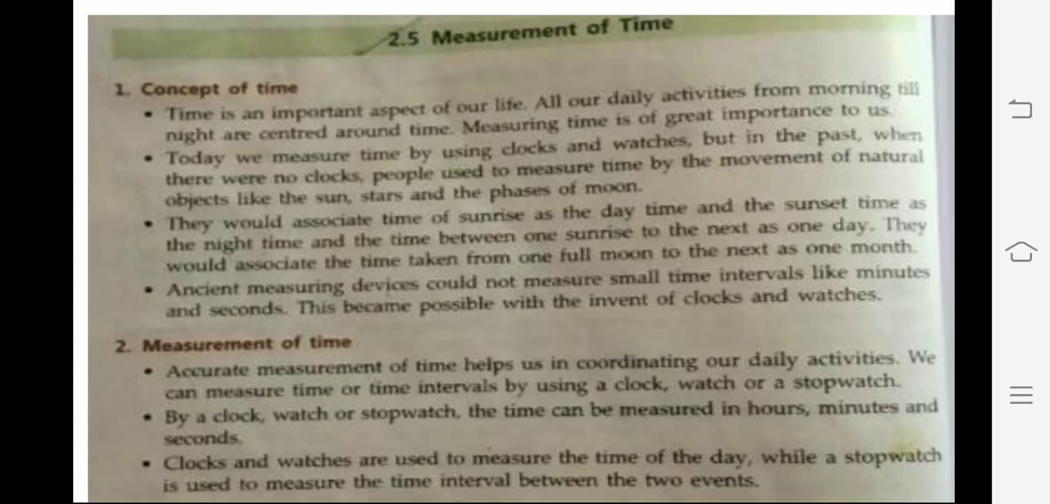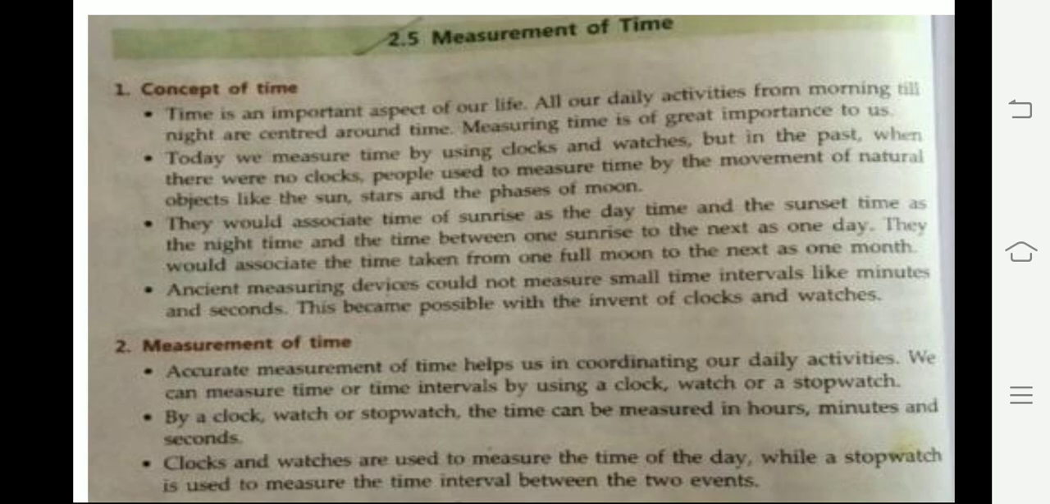Concept of time. Time is an important aspect of our life. All our daily activities from morning till night are centered around time. Measuring time is of great importance to us. Today we measure time by using clocks and watches, but in the past people used to measure time by the movement of natural objects like the sun, phases of the moon, stars. They would associate the time of sunrise as daytime and the sunset time as night time.